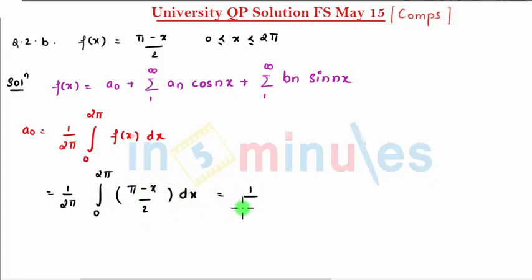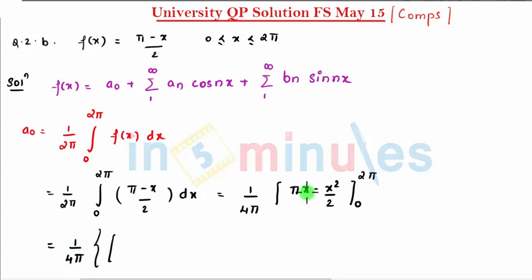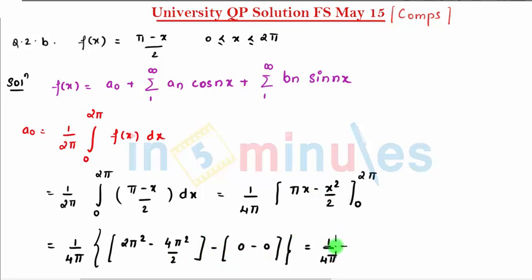dx, which comes to be 1 upon 4 pi. Integration of pi minus x will be pi x minus x square by 2. The limits are 0 to 2 pi. Finally it comes to be 1 upon 4 pi. Put 2 pi here, so that becomes 2 pi square minus 4 pi square by 2, minus 1 upon 4 pi times 0. This comes to be 0.